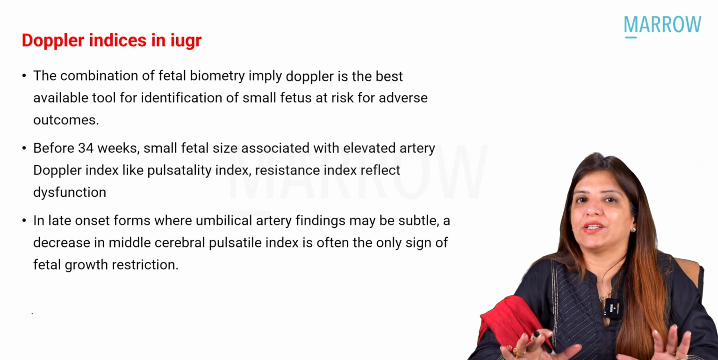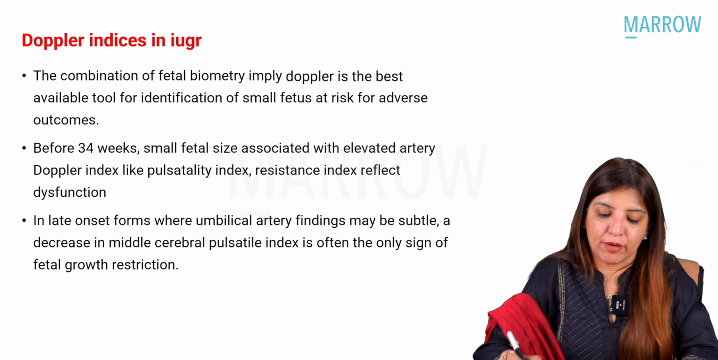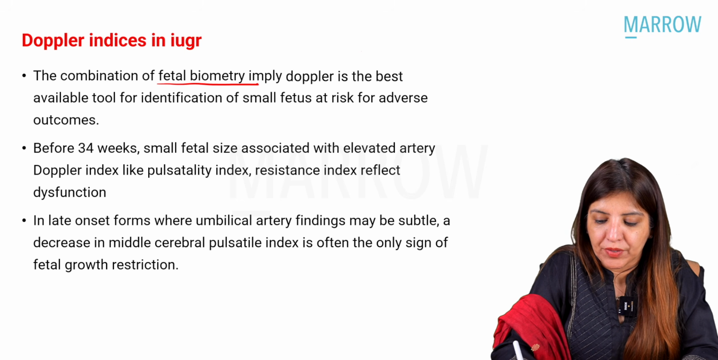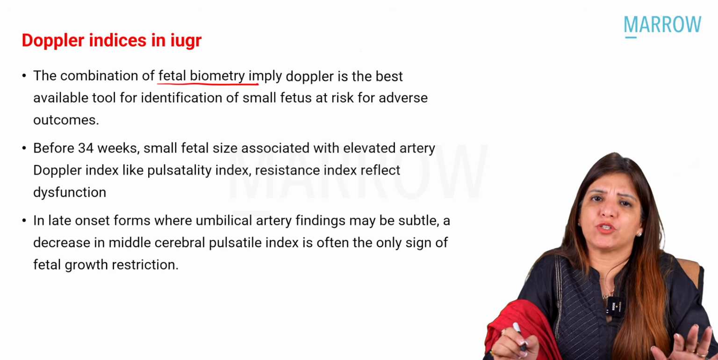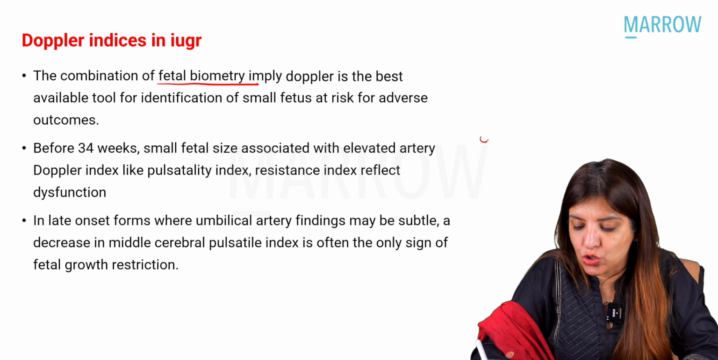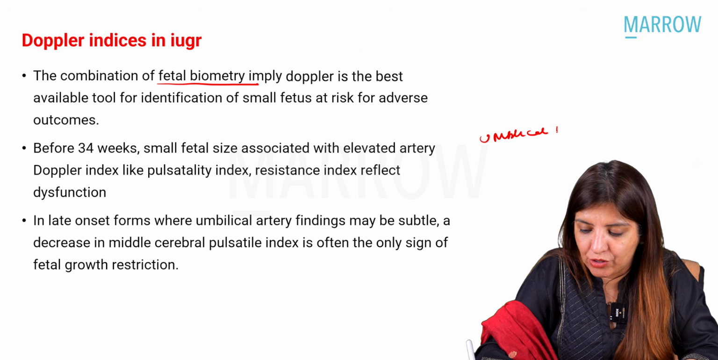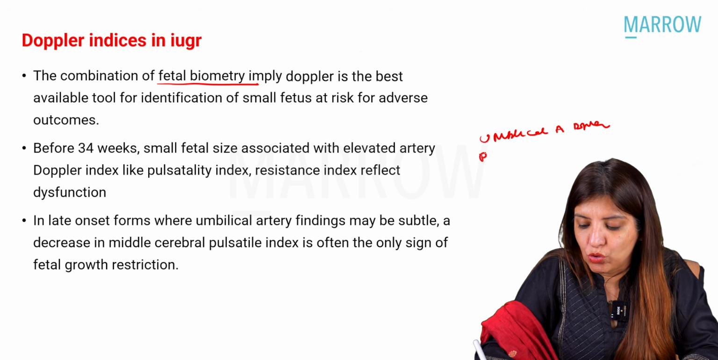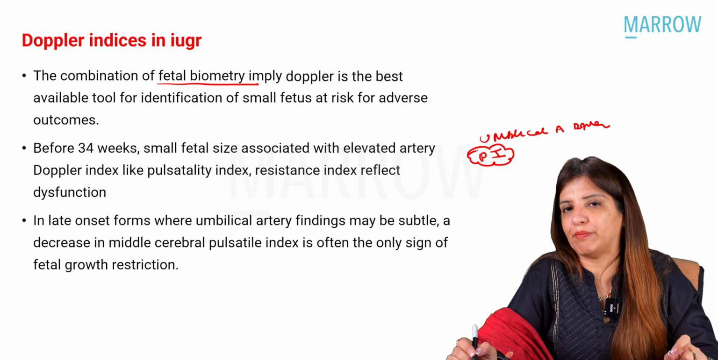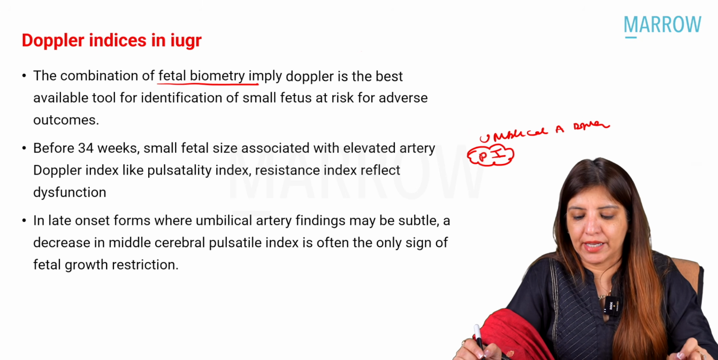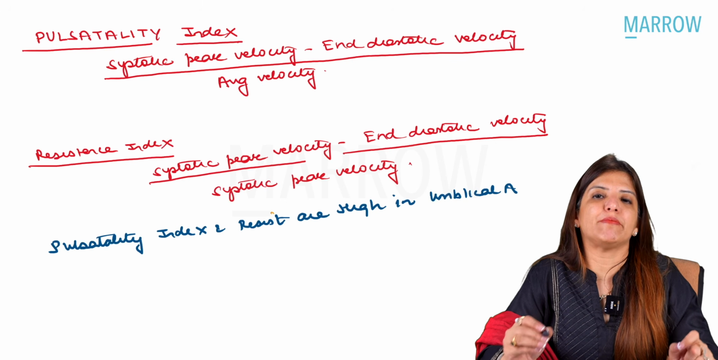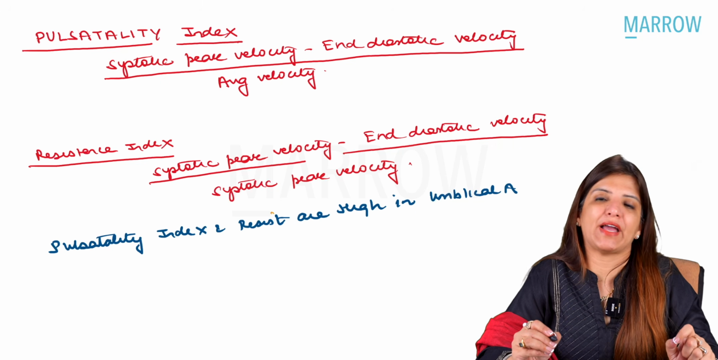I want all of you to understand the Doppler indexes in IUGR. Please remember, when you combine fetal biometry along with Doppler, that is the best way of identifying small fetuses at risk for adverse outcomes. Before 34 weeks, you have to look at umbilical artery Doppler, and you have to look at the pulsatility index of umbilical artery Doppler. In case of umbilical artery Doppler, the pulsatility index would be high. What do you mean by pulsatility index? Systolic peak velocity minus diastolic peak velocity divided by average velocity.